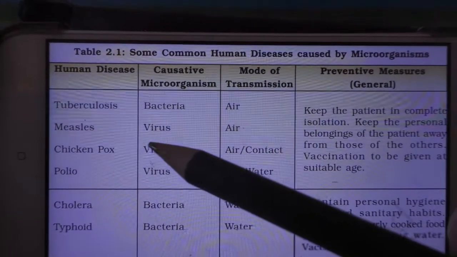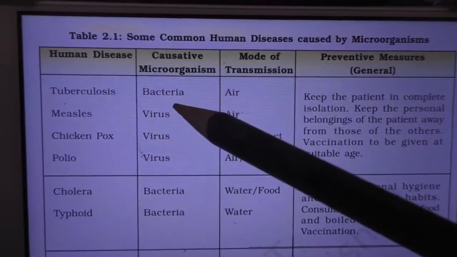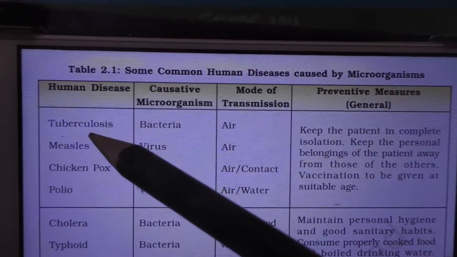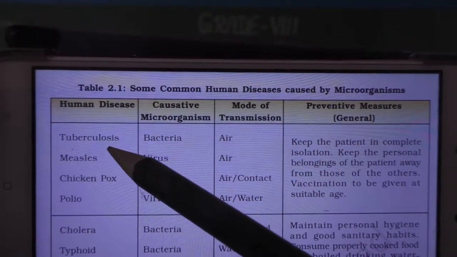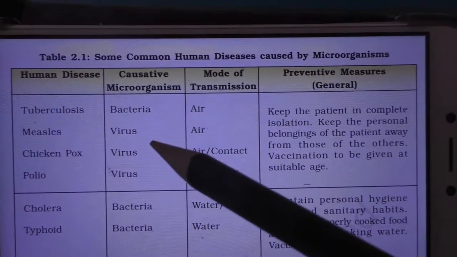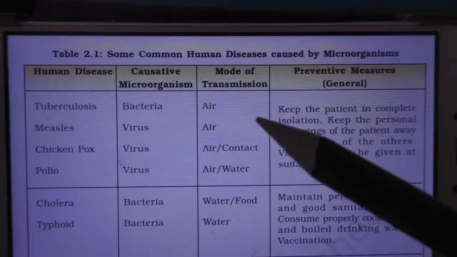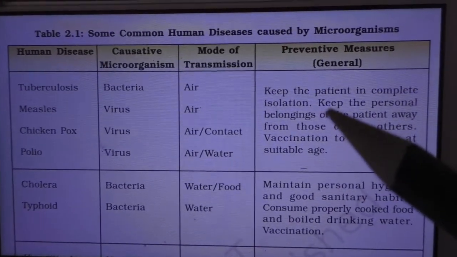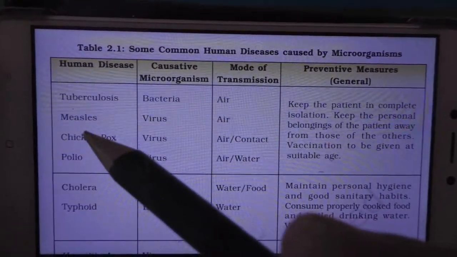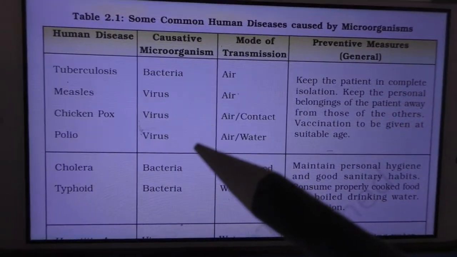Shall we revise this now? Tuberculosis, the causative organism is bacteria. Tuberculosis is TB, which affects the lungs severely. In the beginning there is a cold, and when the cold gets severely affected, it continues for three or four months together. That is tuberculosis. Then measles, chicken pox and polio are all caused by viruses.